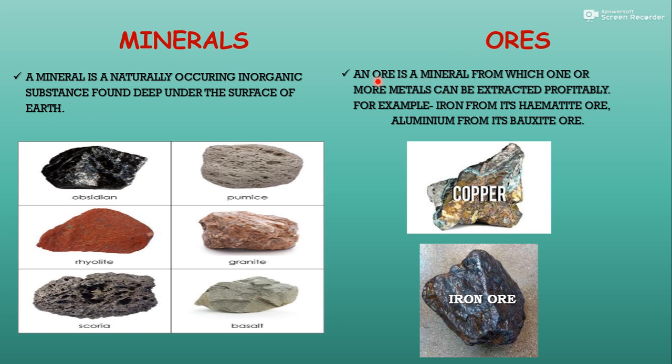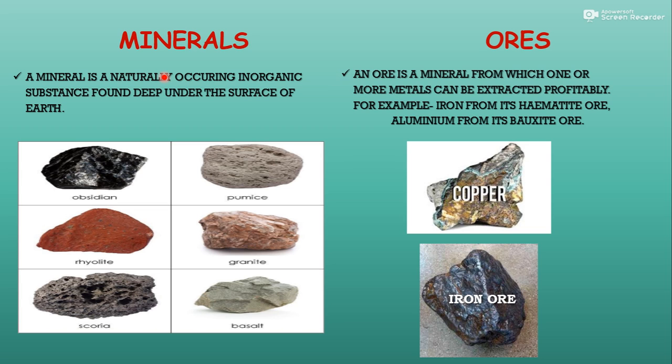Ores. An ore is a mineral from which one or more metals can be extracted profitably. For example, iron from its hematite ore, aluminium from its bauxite ore. It is very important to understand again. Mineral is a naturally occurring substance.